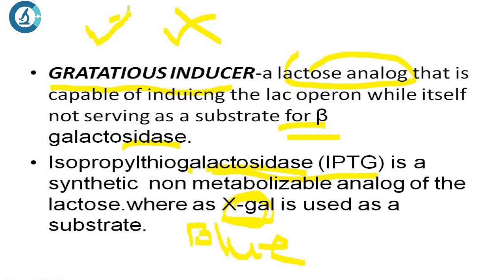But for now, try to understand what a gratuitous inducer is. A gratuitous inducer is something that is going to induce the operon, but the inducer is not going to act as a substrate. For example, IPTG. So IPTG is the inducer, but the substrate here will be X-gal. I hope you understood all these terminologies. We will start with lac mutations in my next lecture video.